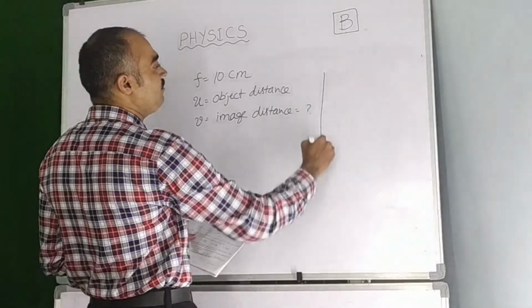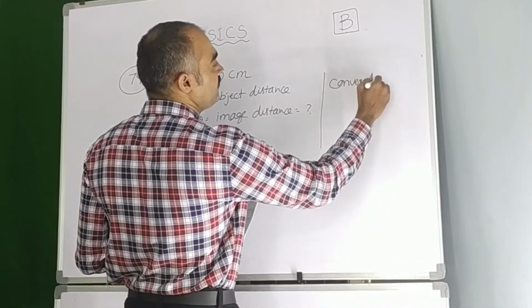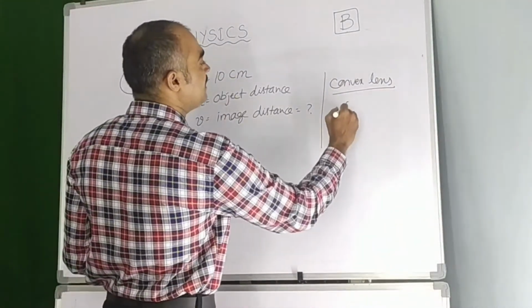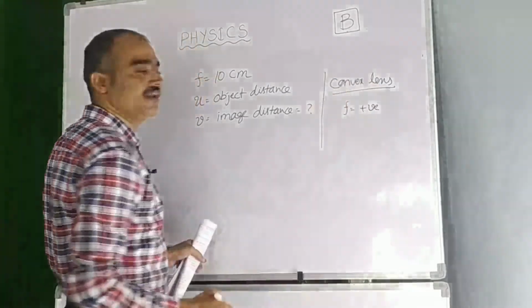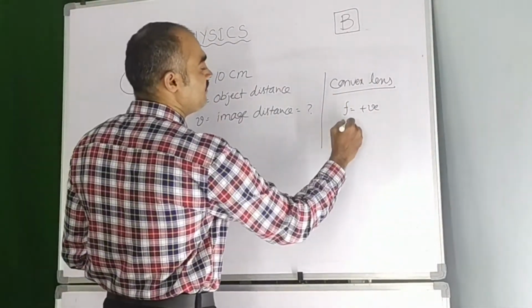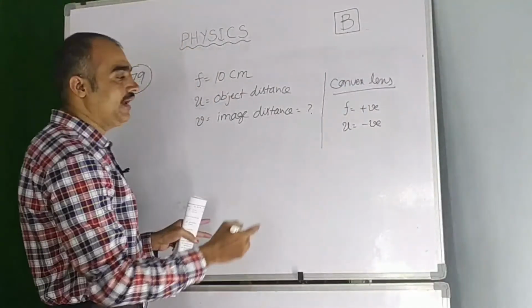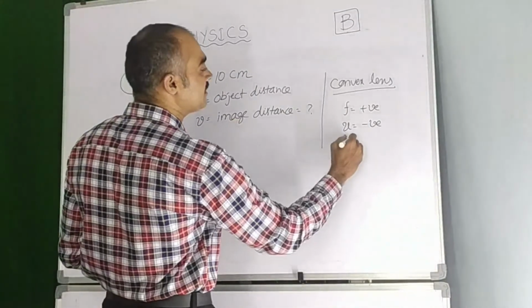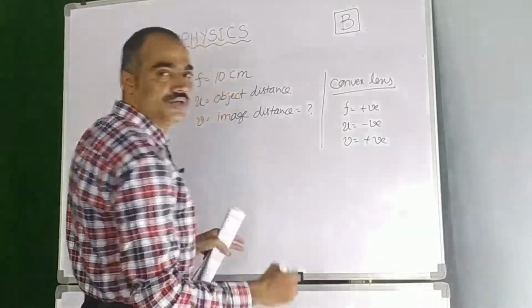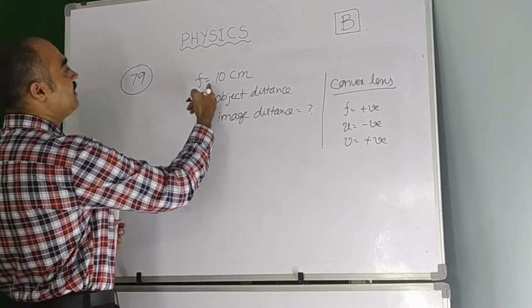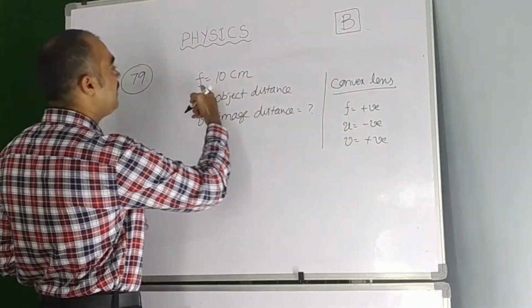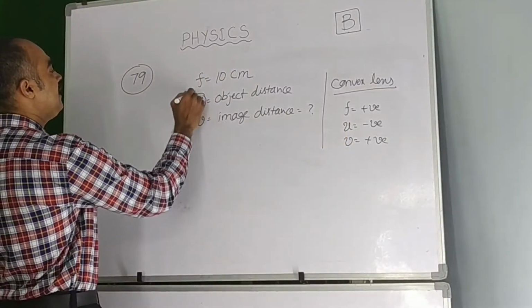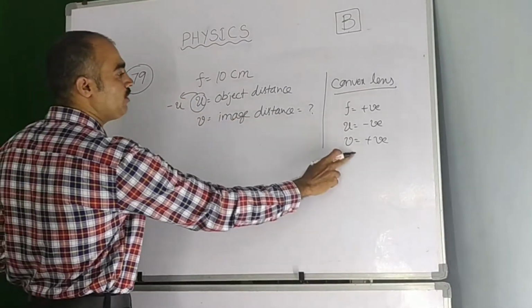Here as it is a convex lens, according to the sign convention rules, focal length is always positive. Object distance is to be taken negative. Image distance is to be taken positive. So here let us give the values. f is positive, already f is 10 centimeter, that is positive. u is negative, so u can be taken as minus u, and v is positive, let us leave v as it is.